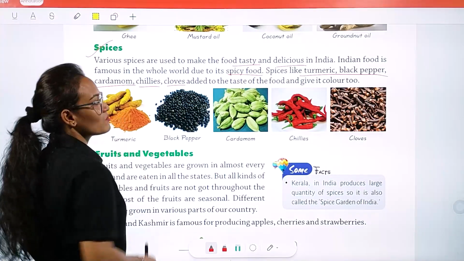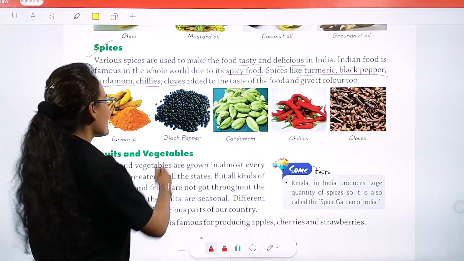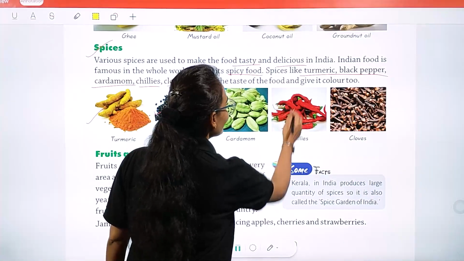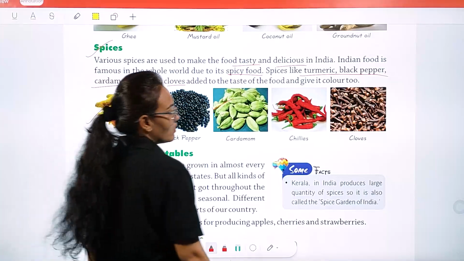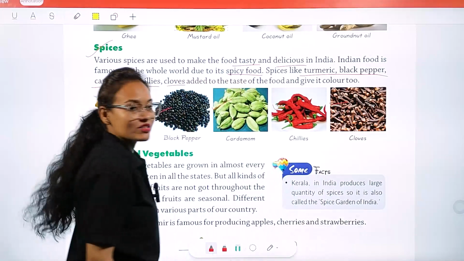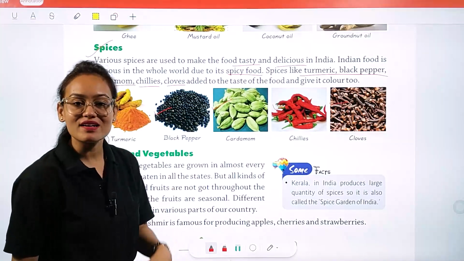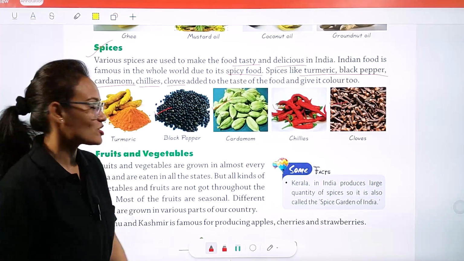This is a picture of turmeric. Turmeric का मतलब हल्दी. ठीक है, black pepper मतलब काली मिर्च. Okay, cardamom इलायची, chili, red chili and green chilies. फिर cloves, cloves का मतलब लौंग. ठीक है, तो ये सारे वो क्या है? Common spices जो हमारे घर में use होते हैं daily basis पे.